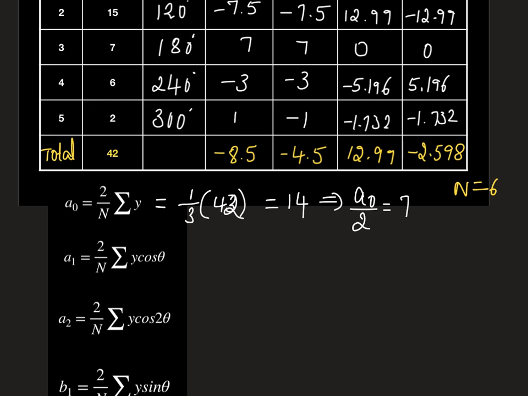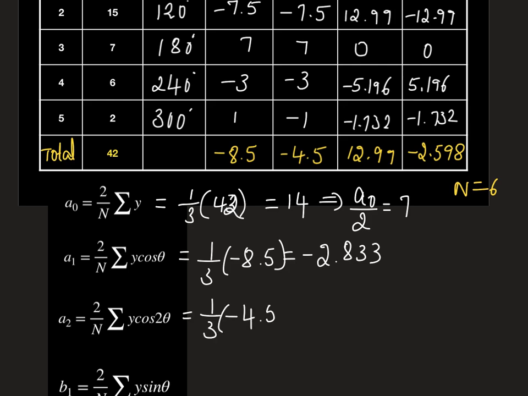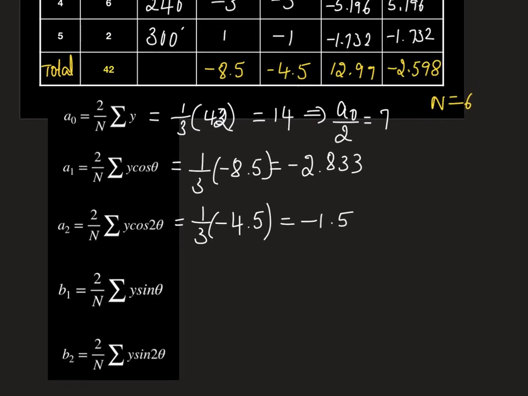Next, similarly, A1 is 1 by 3 of minus 8.5, which is minus 2.833. Next, A2 is 1 by 3 of minus 4.5, which is minus 1.5. A1 and A2 are all done. Now we'll calculate B1.